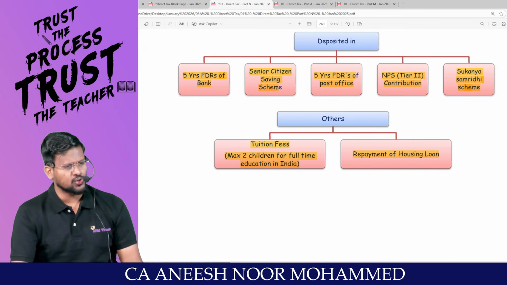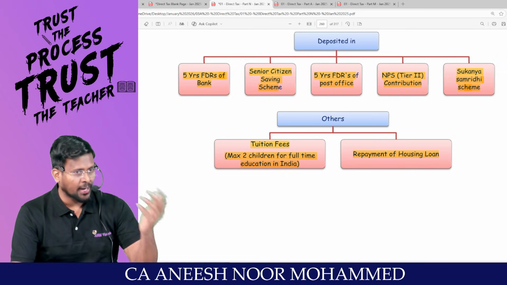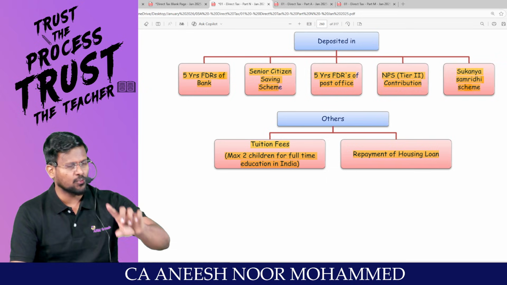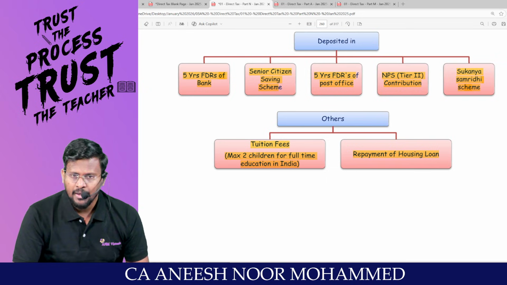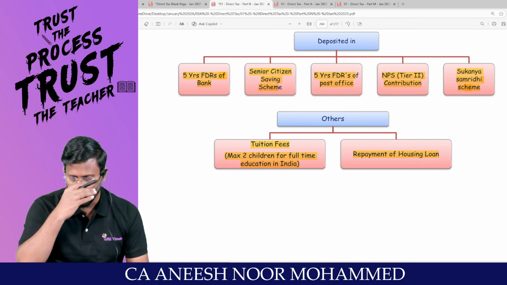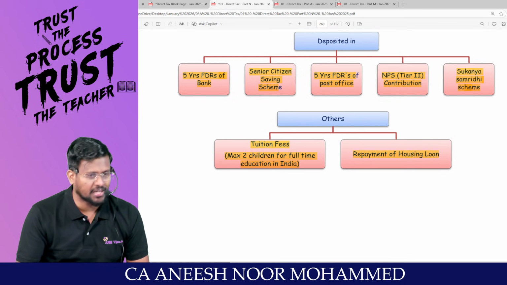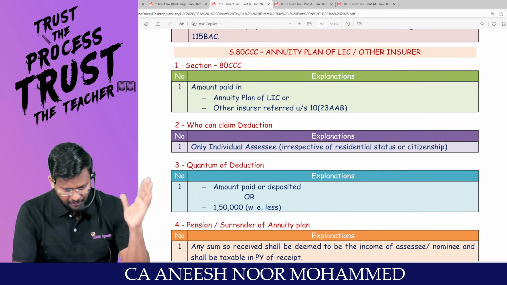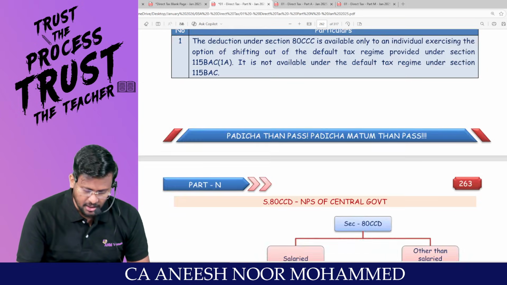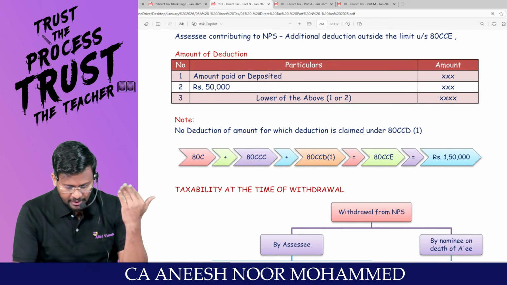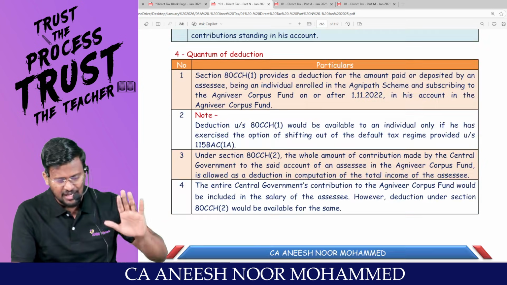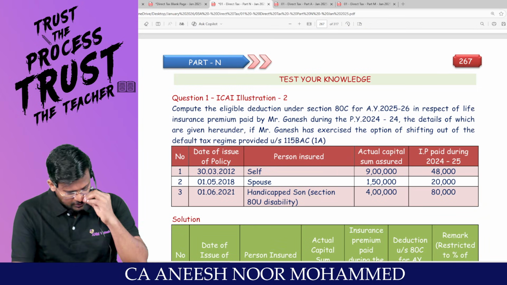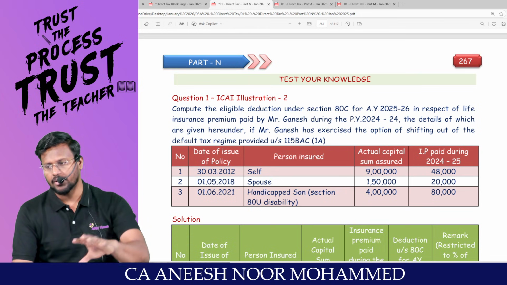And repayment of housing loan. My dear lovable students, when you take a housing loan, you will be paying interest and you will be paying principal. The interest will be available under 24(b) under the head income from house property, and the principal amount can be claimed as deduction under 80C. Are you all ready with me? These are the maximum things. Sir, we'll be doing 80C related questions. These questions are there in my normal regular book, which I will be first completing for the quick overview. Then I will come to the workbook.